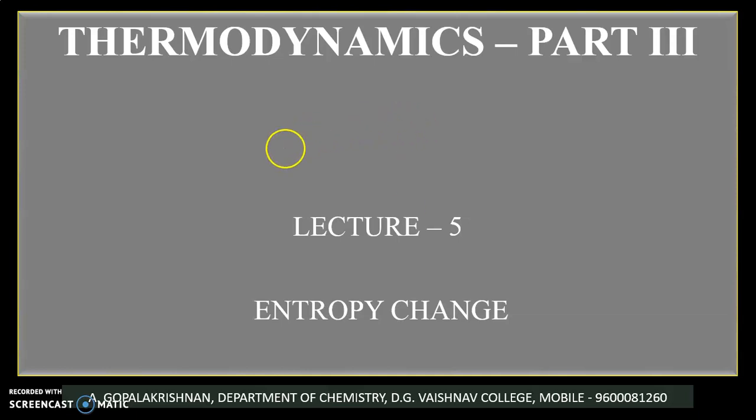Then I also showed that a reversible adiabatic process is an isentropic process, whereas an irreversible adiabatic process is not an isentropic process.